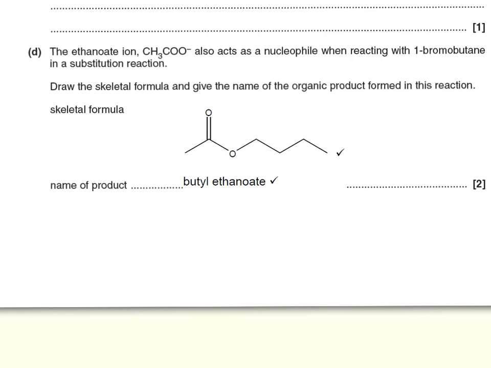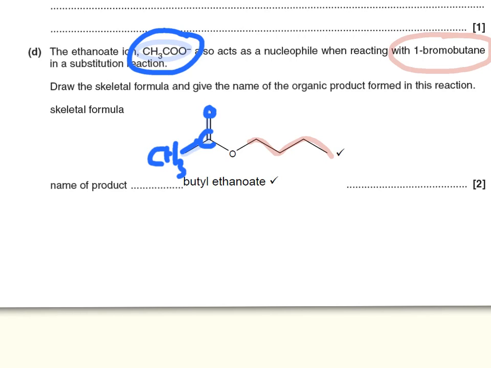The molecule being formed in this particular reaction is butyl ethanoate, and if you look at it in a bit more detail, what we have is this CH3CO minus over here is the same CH3CO minus over here. In fact, we have a CH3CO, which is exactly what we have over here. The remaining chain over here is a part that actually came from bromobutane. And if you look at bromobutane, you have 4 carbons in the chain here. You have 1, 2, 3, 4 carbons over here.